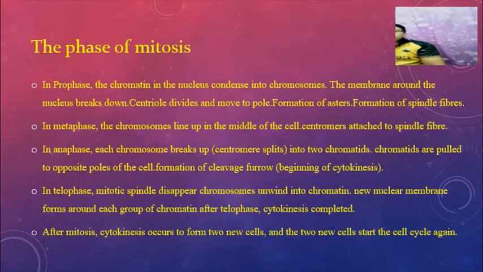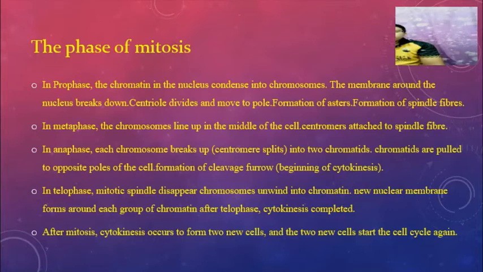The second, the process of mitosis. In prophase, the chromatin in the nucleus condenses into chromosomes. The membrane around the nucleus breaks down, the centriole divides and moves to the poles, and spindle fibers form. Next, in metaphase, the chromosomes line up in the middle of the cell, with centromeres attached to spindle fibers.